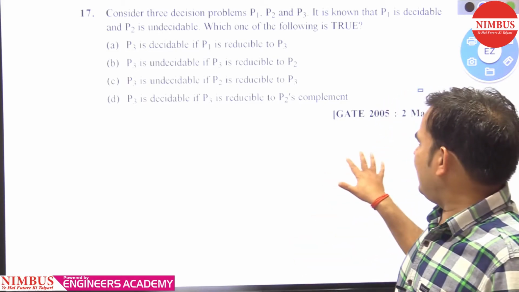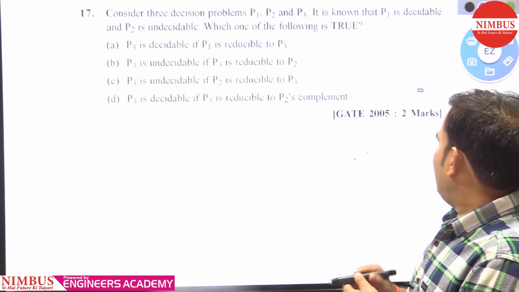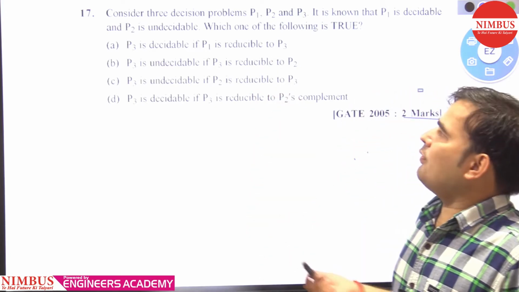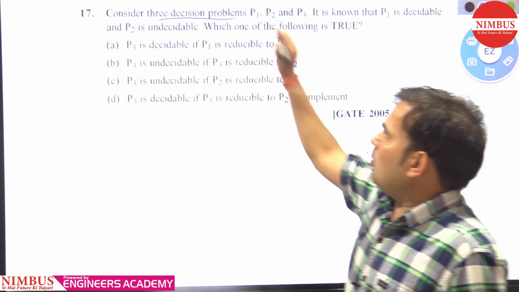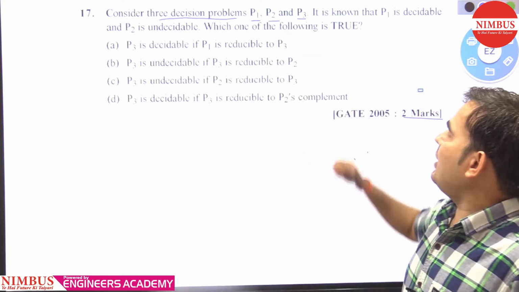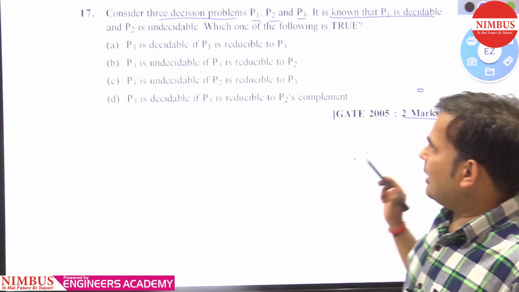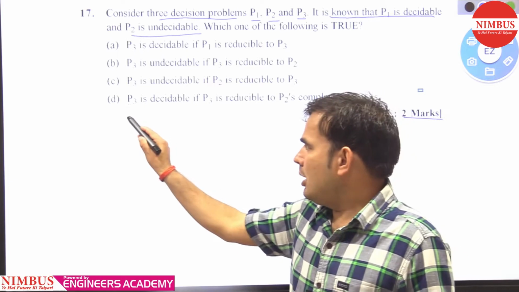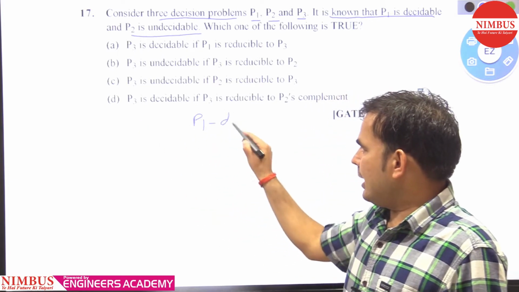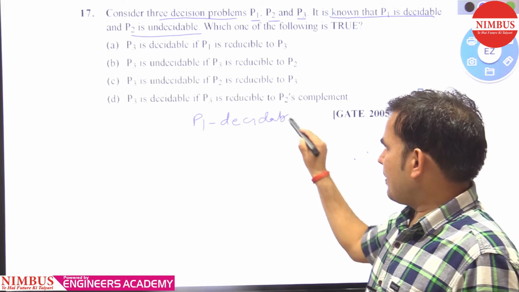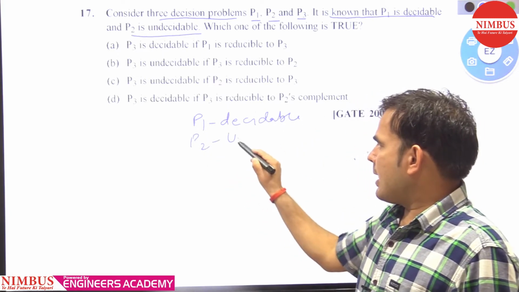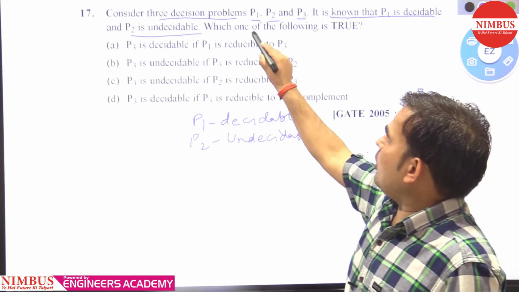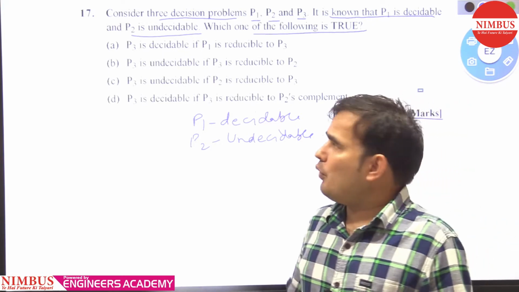Friends, this question was asked in GATE 2005 for 2 marks. Let's see what it is saying and what it is asking from you. Consider 3 decision problems P1, P2 and P3. It is known that P1 is decidable and P2 is undecidable. Which one of the following is true?